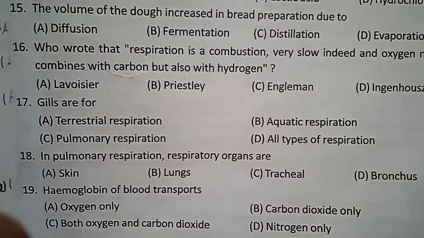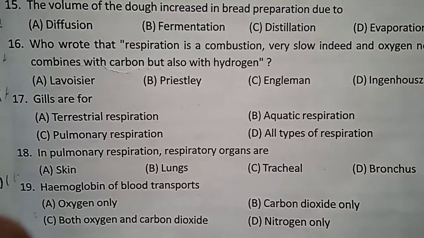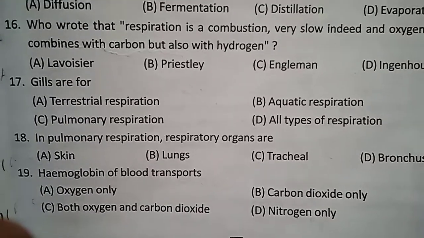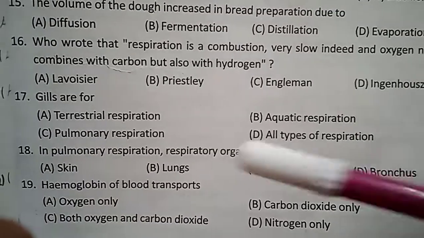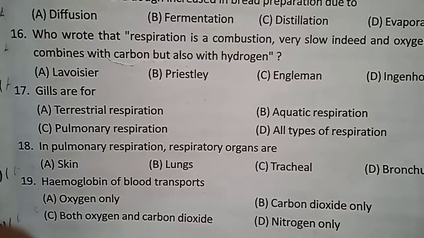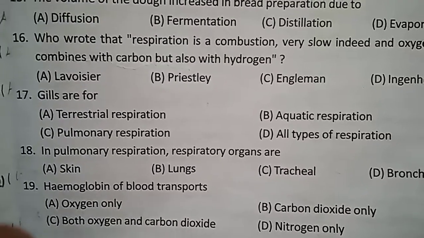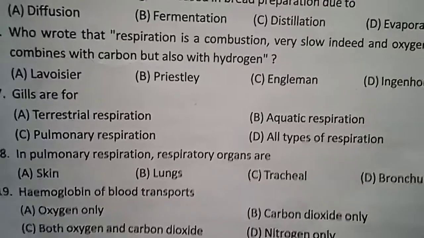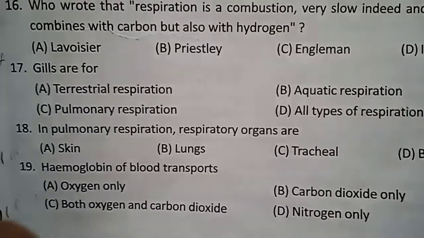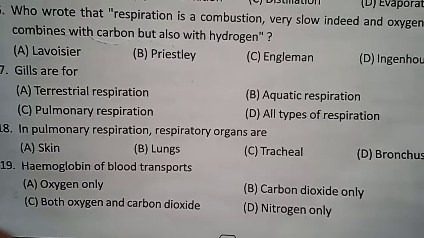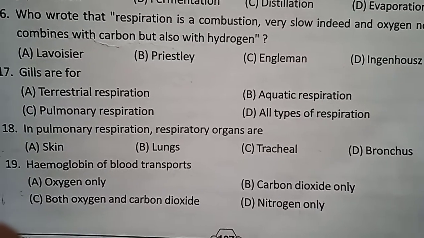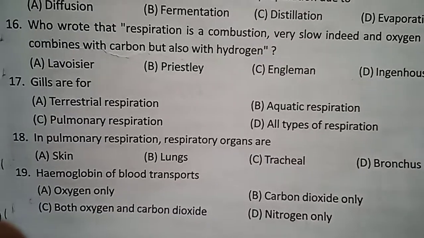Gills for what? Aquatic respiration. Aquatic animals, fish, frog, they need gills to breathe. Pulmonary means lungs. By using the lungs, they respire, like animals and humans. Terrestrial means land. In pulmonary respiration, respiratory organs are what? Lungs. Skin is cutaneous respiration.